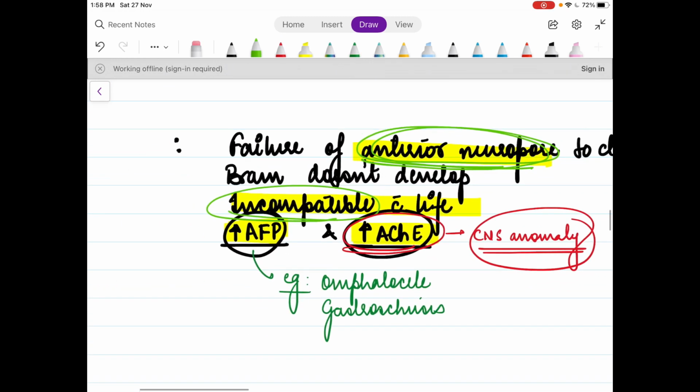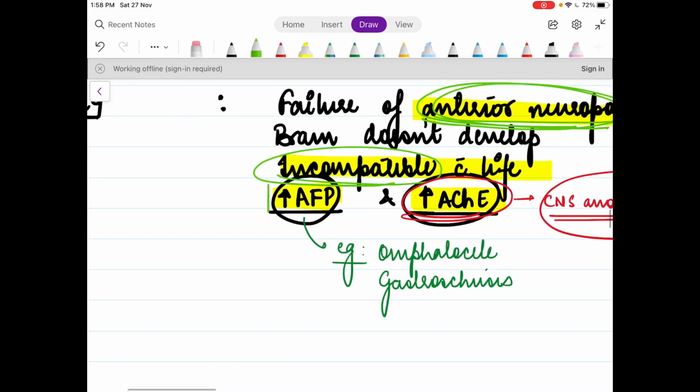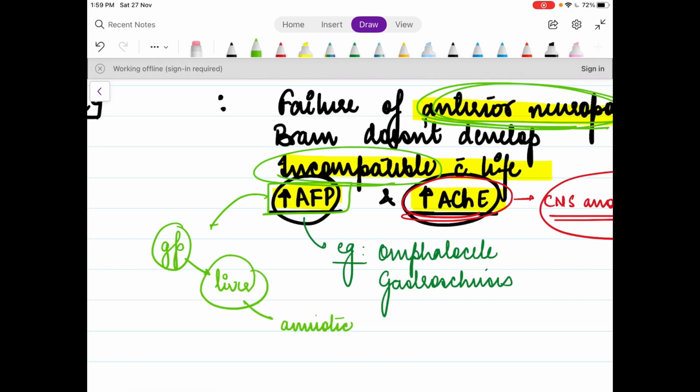And a very important point about anencephaly is that in anencephaly there is a problem in the skin. There is a breaching of the skin. The body wall is not developed completely, due to which there is an increase in the AFP. AFP itself is a glycoprotein which is produced by the liver. If it is detected in the amniotic cavity of the fetus, it actually means that there is a problem in the body wall breaching.